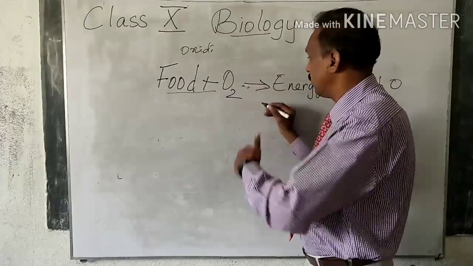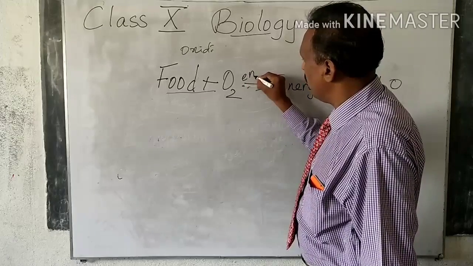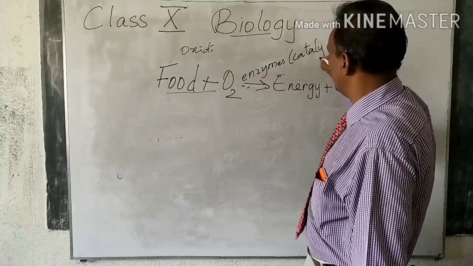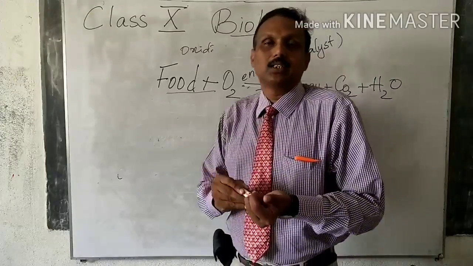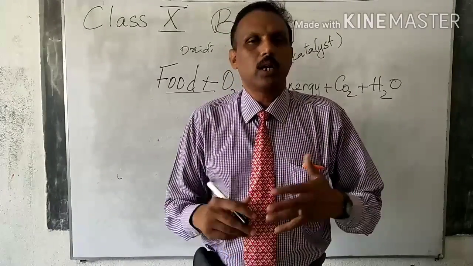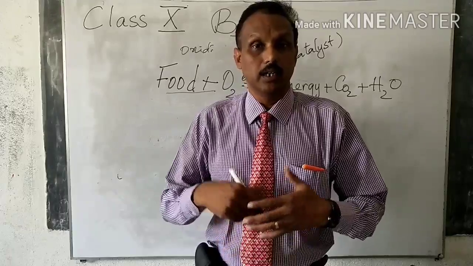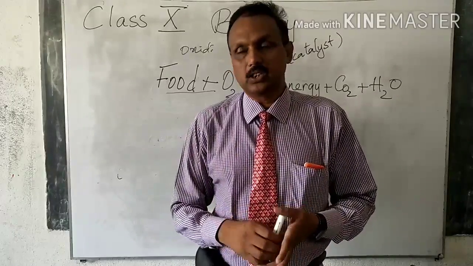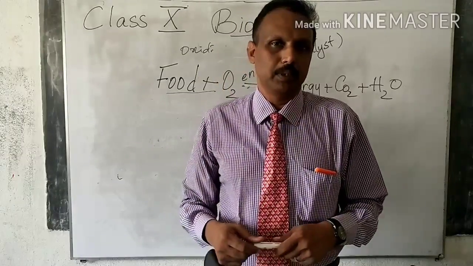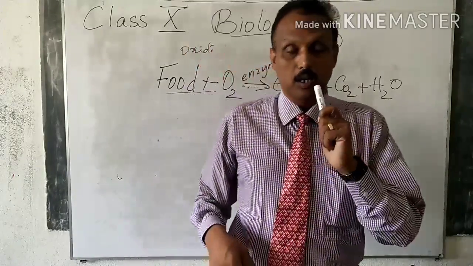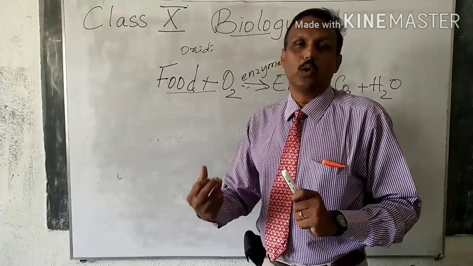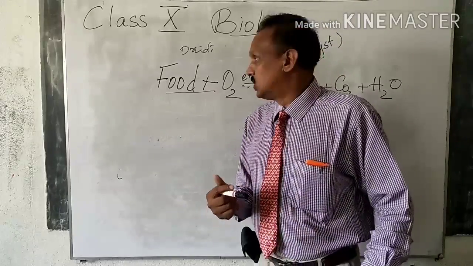In chemistry you might have seen this. Before that, for breaking up, we need some kind of enzymes. They are called catalysts. Now you might have understood the word catalyst. Catalyst means something that helps in doing it faster or better. For example, now this coronavirus is day by day increasing. What is a catalyst? It is the medium. Through air, our droplets go and then infect another person. Like in the last class I told you, coronavirus or any kind of virus does not live. They start growing only after they attack a cell.